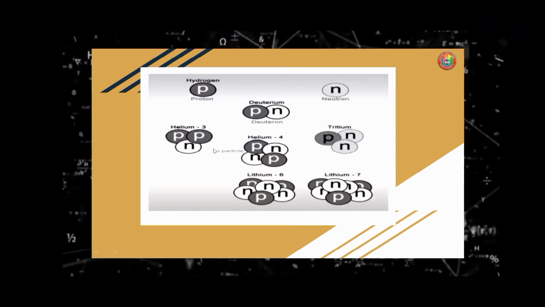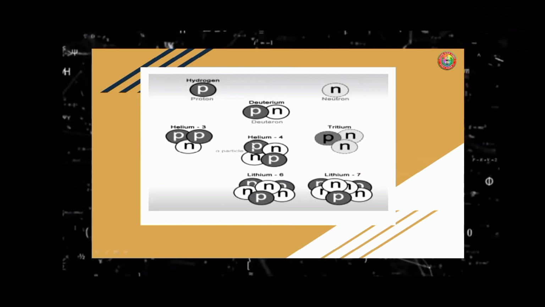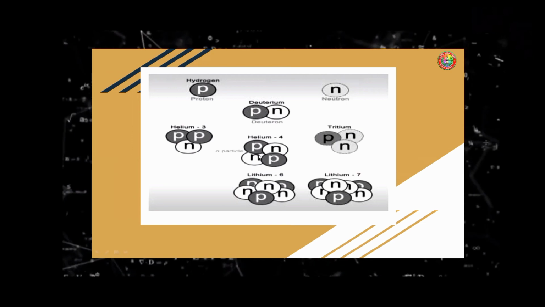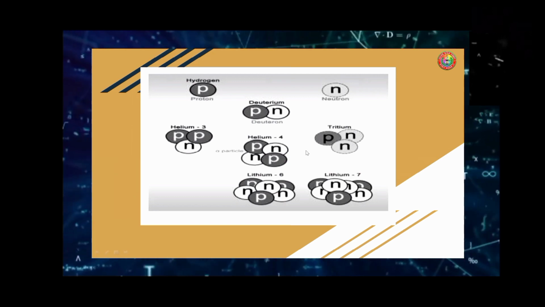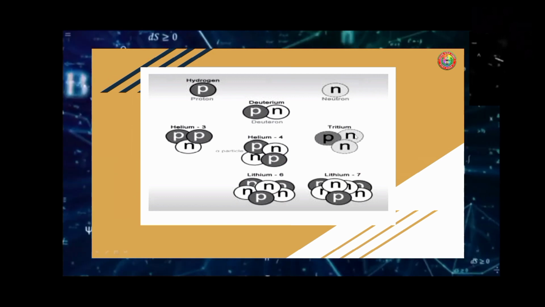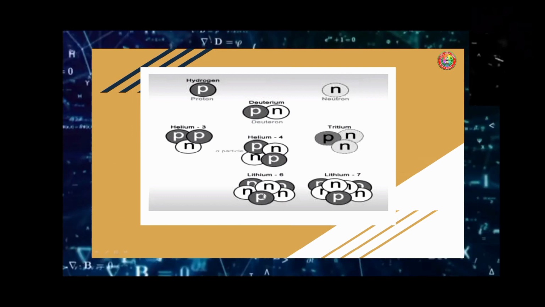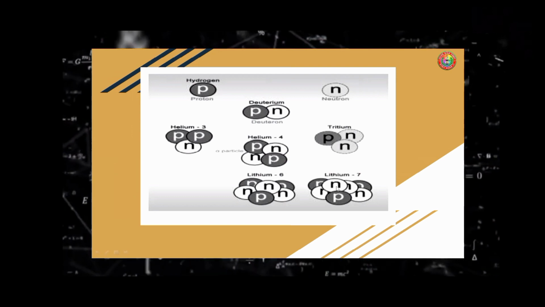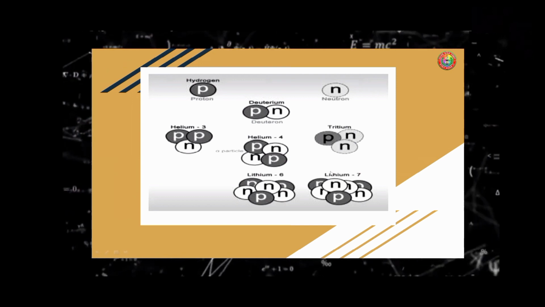And here we have helium-3, with two protons and one neutron. We have helium-4, with two protons and two neutrons, and this is considered as the alpha particle. And with tritium, we have two neutrons and one proton. Lithium-6 has three protons and three neutrons. And lithium-7 has four neutrons and three protons.